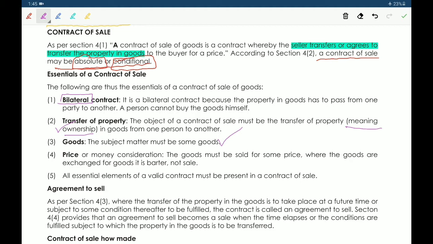The price must be some price. If goods are exchanged for goods, that means barter is not sale. Important point: barter is not sale. Next, all essential elements of a valid contract must be satisfied in a contract of sale.